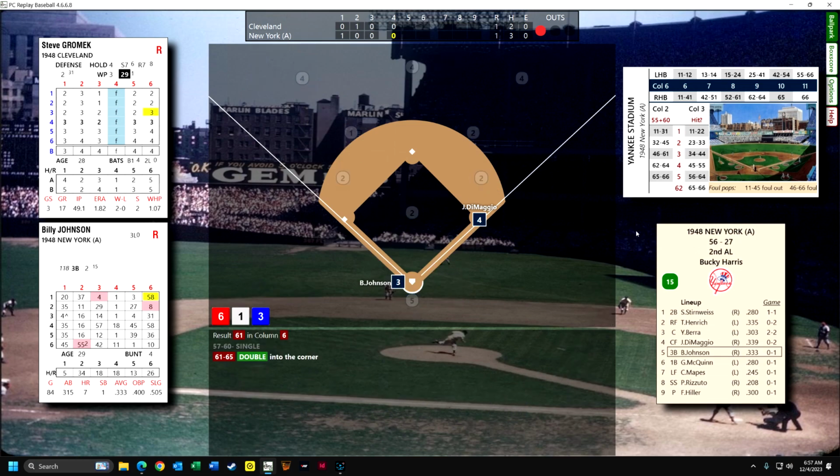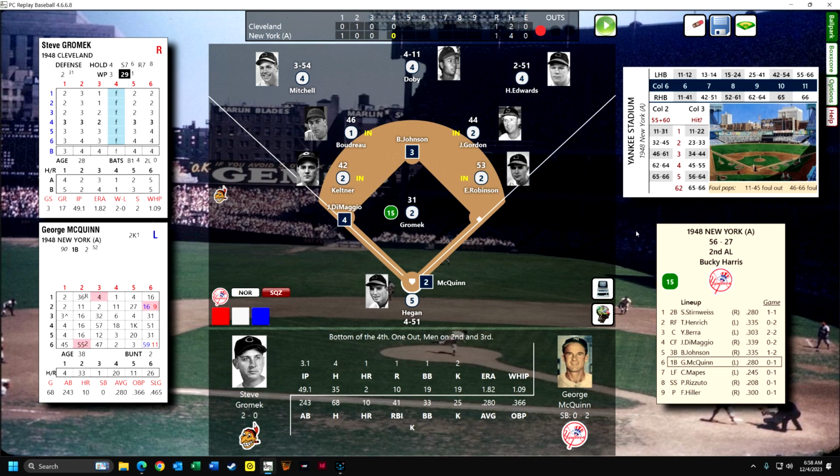Billy Johnson, he's going to hit it. That's good for extra bases into the corner. DiMaggio is not going to try to score.